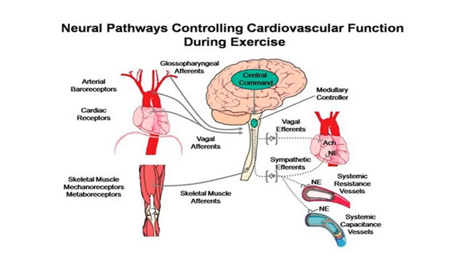By collecting all of these afferents, the vasomotor center can activate the sympathetic nervous system and increase heart rate, vasodilate and vasoconstrict some vessels. So this is the effect of a neuronal pathway of controlling cardiovascular function when a human is going to do an exercise.